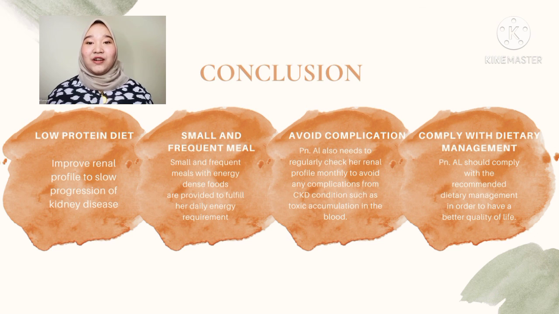In addition to her low appetite condition, small and frequent meals with energy-dense food are provided to fulfill her daily energy requirement. Puan AL also needs to regularly check her renal profile monthly to avoid any complications from chronic kidney disease condition such as toxic accumulation in the blood. Lastly, Puan AL should comply with the recommended dietary management in order to have a better quality of life.